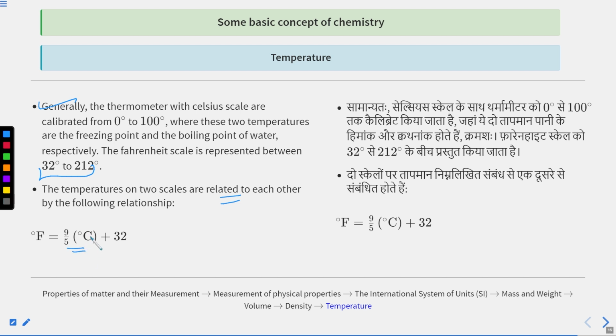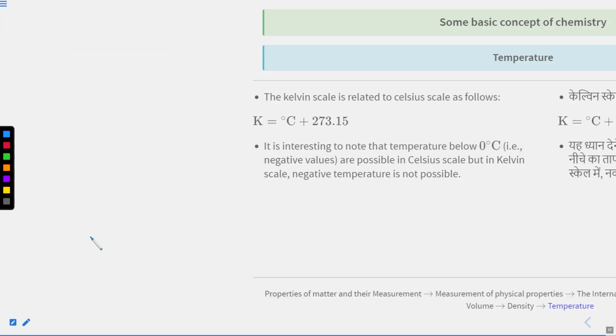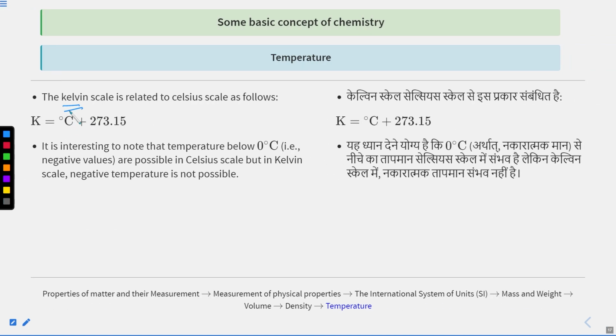And if C you have to calculate and F is given, you can put 5 by 9 (F minus 32). And if you want to check the interconversion of Celsius to Kelvin, Kelvin to Celsius, you can see Kelvin is equal to degree Celsius plus 273.15. It is interesting to note that below 0 degree Celsius, negative values are possible in Celsius scale, but in Kelvin scale, negative temperature is not possible.